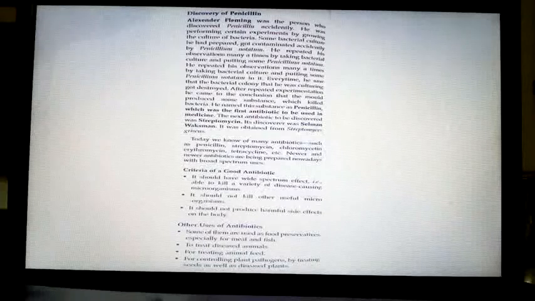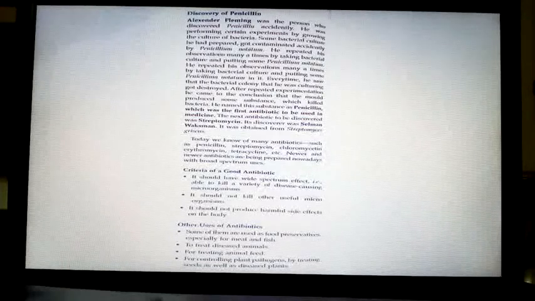It was obtained from Streptomyces griseus. Today we have so many antibiotics, children, such as penicillin, streptomycin, chloromycetin, erythromycin, tetracycline, azithromycin, etc. Newer and newer antibiotics are being prepared nowadays with broad spectrum uses.